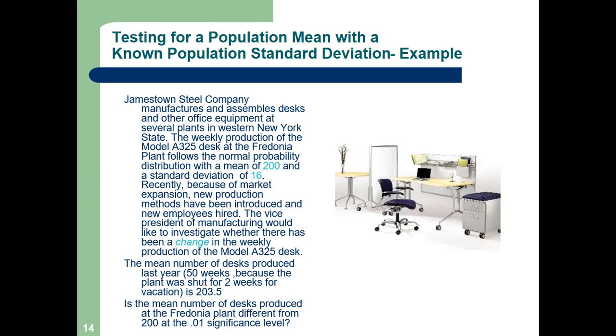So these are the figures you can take down. This is my mu, this is my sigma, and this is my X bar.